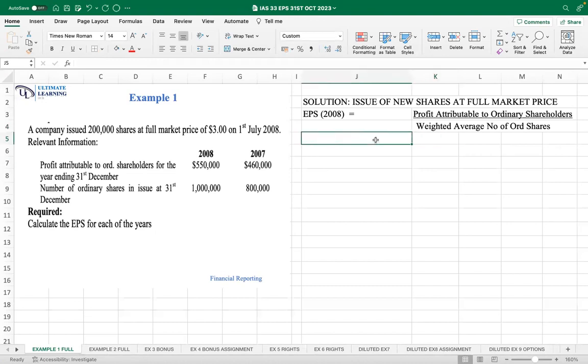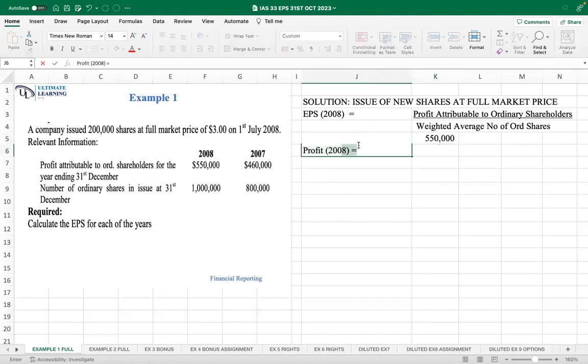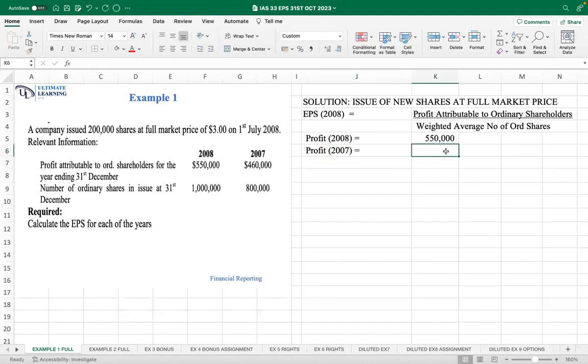So we need to list our profits. What is the profit in 2008? We saw that the profit in 2008 was 550, so our profit in 2008 is 550,000. We also need to list the profit in 2007, and we have found that our profit in the year 2007 is 460,000.